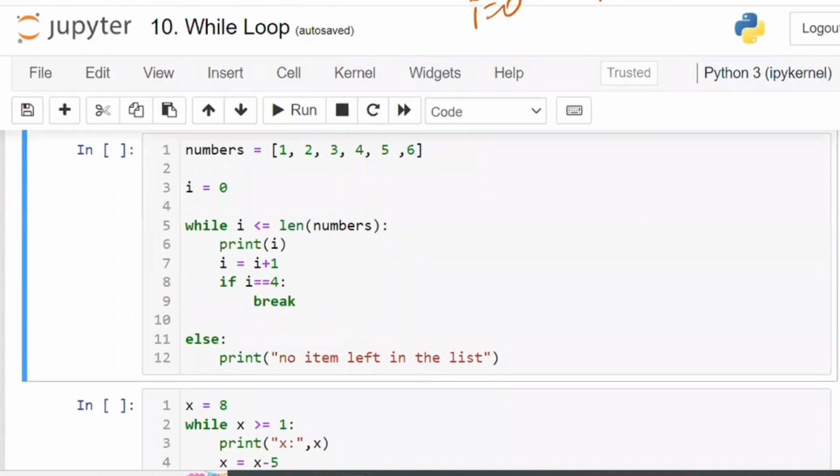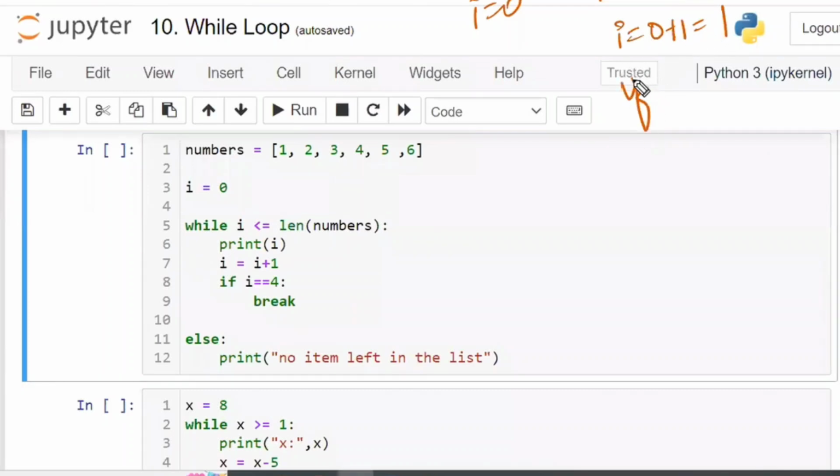I is less than or equal to 6. Others, please don't respond. Only her. Print 0. 0 will be printed. Next, I equal to 1.